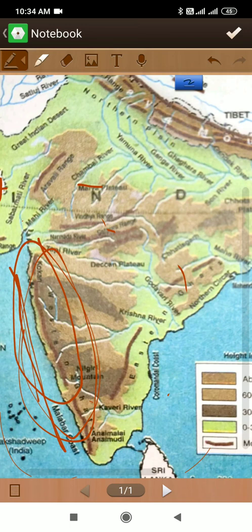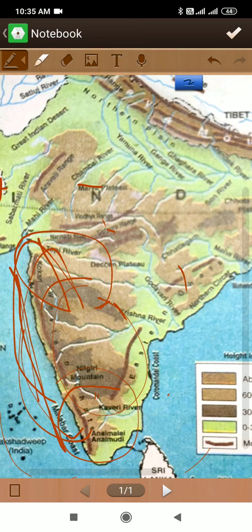It has several local names. In Maharashtra and Karnataka it is known as Sahyadri, as Nilgiri in Tamil Nadu, and the southern portion of the Western Ghats is known as Annamalai and Cardamom range along the border of Kerala and Tamil Nadu here.